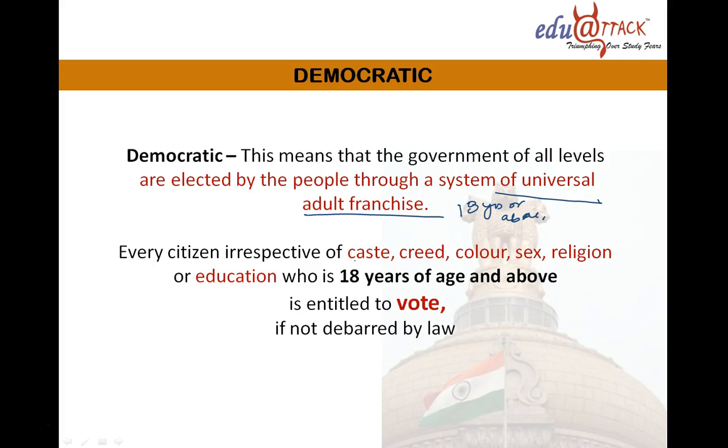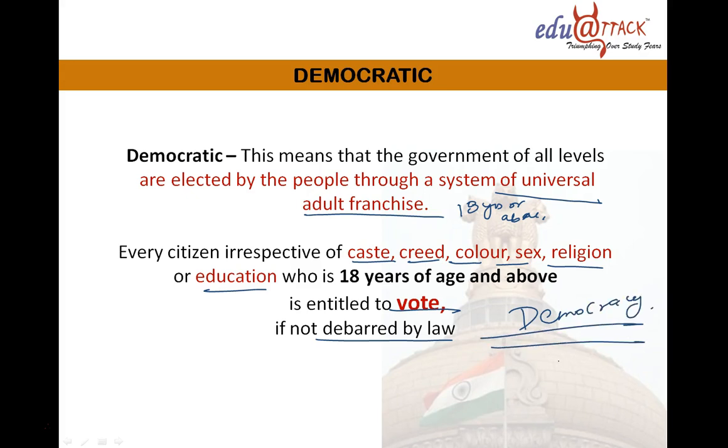Every citizen, irrespective of caste, creed, color, sex, religion or education, who is 18 years of age and above, is entitled to vote, unless debarred by law. There should be no discrimination in relation to caste, creed, color, sex, religion, education. Whoever is 18 years of age and above is entitled to vote. That is democracy, friends. That gives the power of democracy. Democracy lies in the hands of the people of India who can vote, meaning people who are 18 years of age or more.